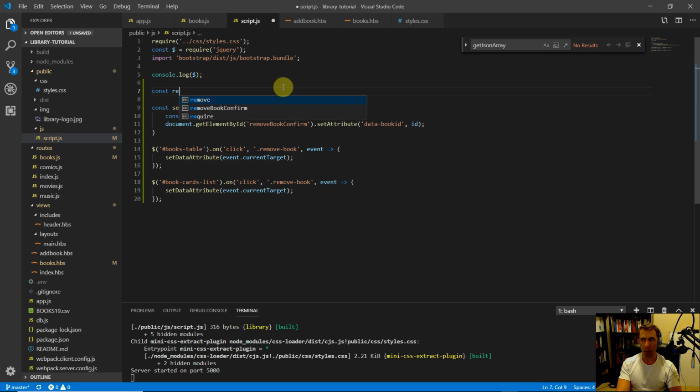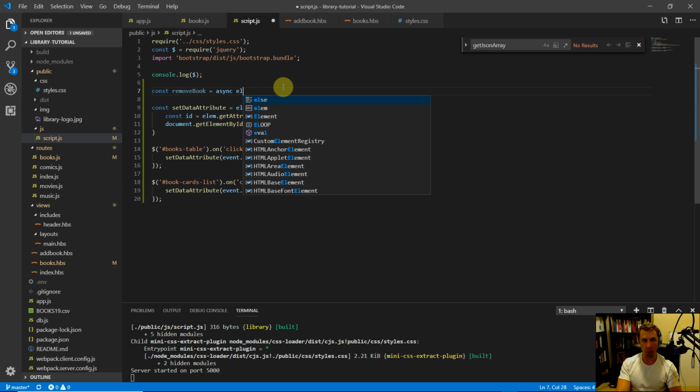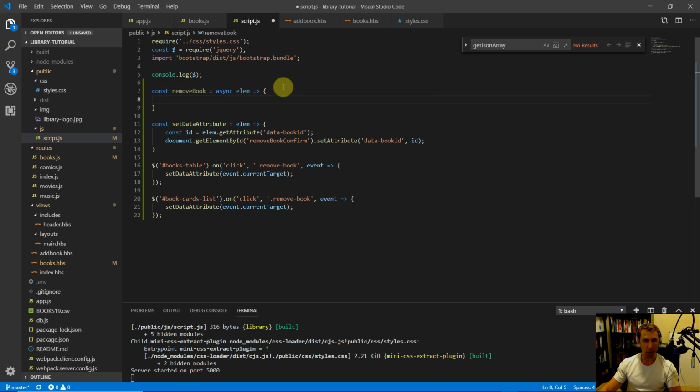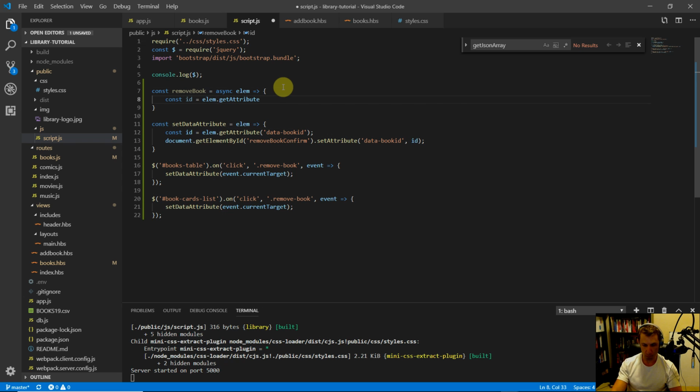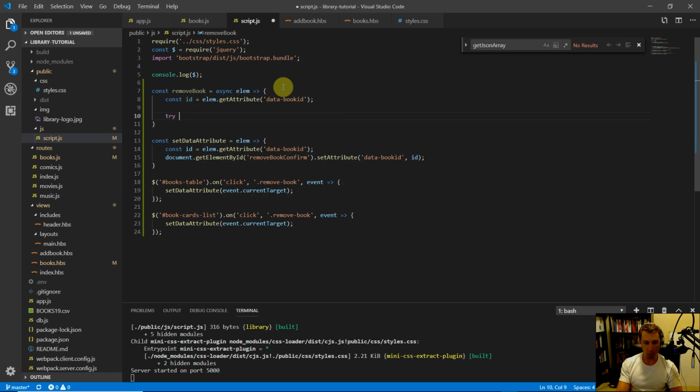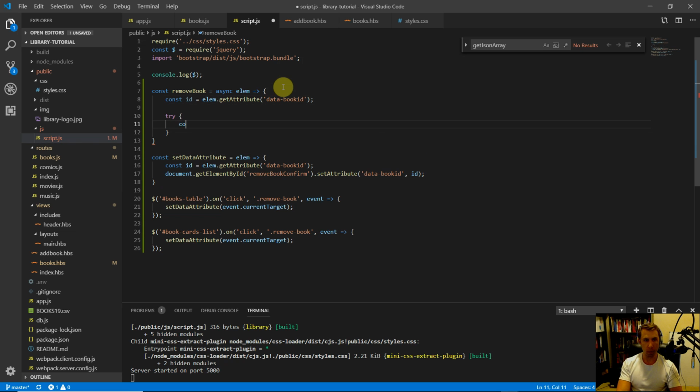So we'll do const removeBook, and this is going to be an async function, and we're going to pass in another element, it's going to be that confirm button, and we're going to say const id equals getAttribute, similar thing. We're going to get the data-book-ID out, and then we're going to do a try catch block here, because we're going to be doing some Ajax calls using fetch.